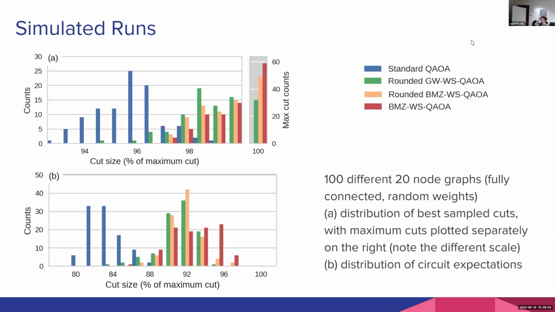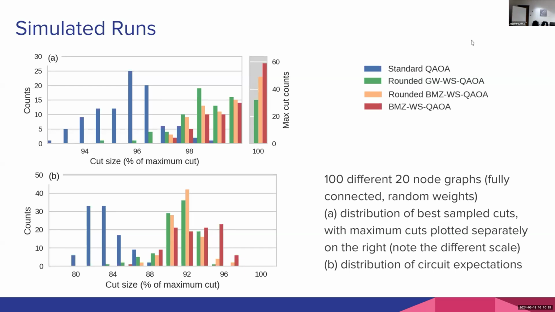So these are some simulated runs that I've done using a couple of different warm starting methods. The red one was the one that we were proposing in our research. And you can see in this top graph, this is the best measured cut across all of them. The blue is standard QAOA. It never achieves a maximum cut for this problem. This is, by the way, a very hard problem. It's max cut for a large, fully connected graph. So QAOA, it's not bad.